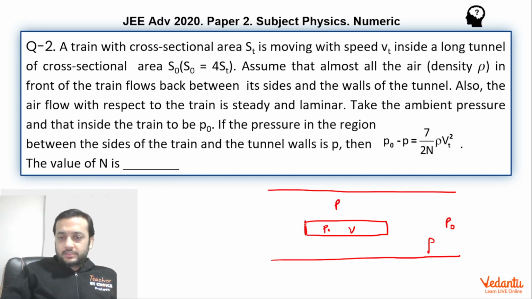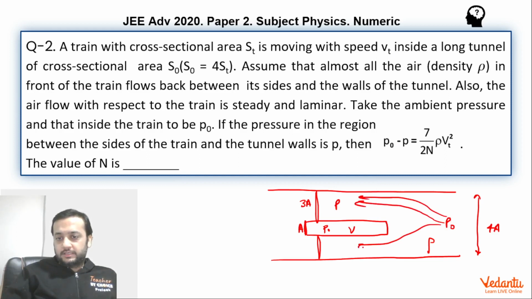One more important piece of information is given: the cross section area of the train is A and the cross section area of the tunnel is 4A. So the cross section area of the tunnel besides the train, this leftover area, this plus this, will be 3A, correct? 4A minus A. Now in the train frame, the streamlines will start from here and the air will rush past the train.